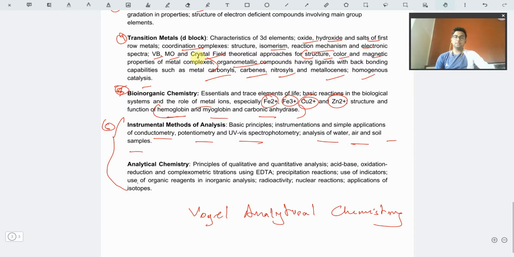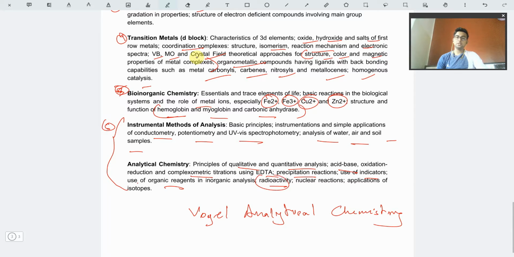So the physical process is done, and then we have the chemical processes, that is the qualitative and quantitative analysis. Acid base, oxidation, we have complexometric titration with EDTA, precipitation with indicators. Organic reagents are there.